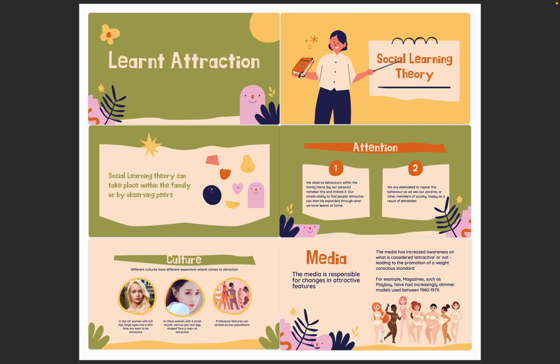We are motivated to imitate this behaviour as when we see our parents happy because they are in a relationship with someone that they find attractive, this acts as a reward, and so we are motivated to receive this reward. This theory is therefore also applicable to peers as well as other people in society, as observing our peers in attractive relationships and this being rewarding to them makes us motivated to imitate this behaviour.